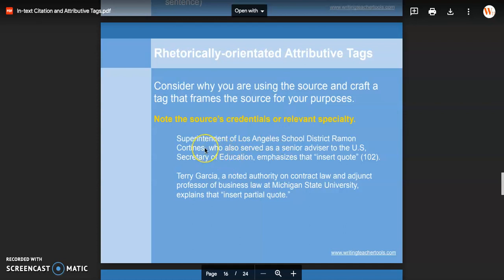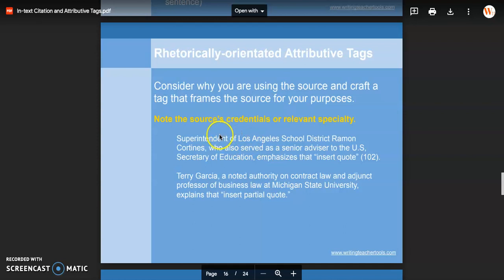And I want to do that by thinking in terms of A-level attributive tags, B-level attributive tags, and C-level attributive tags. So you're going to notice that each one of these attributive tags has three different elements or components in them that make them strong. And so we always have the name of the person. So in this case, we've got Ramon Cortines as the name of the person. So that's our first element that we always want, the full name. The second element is we want something in here that describes why that person has credibility. So in this example, this person has credibility because he was the superintendent of the Los Angeles School District. So that's our second element.